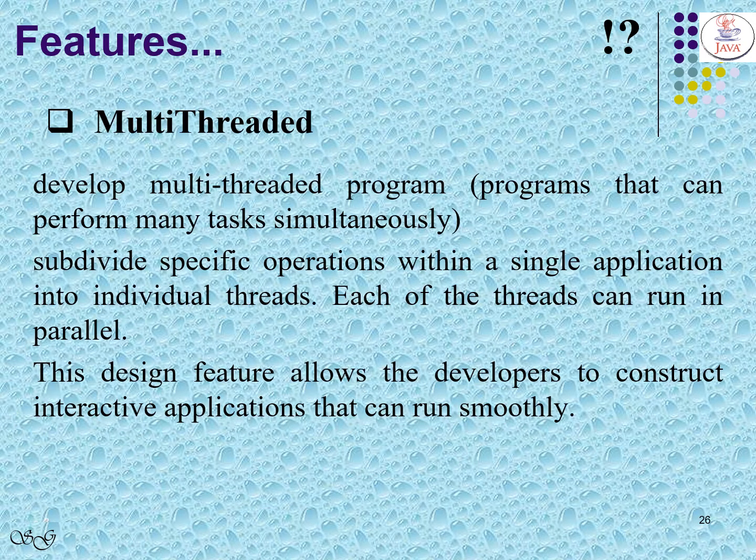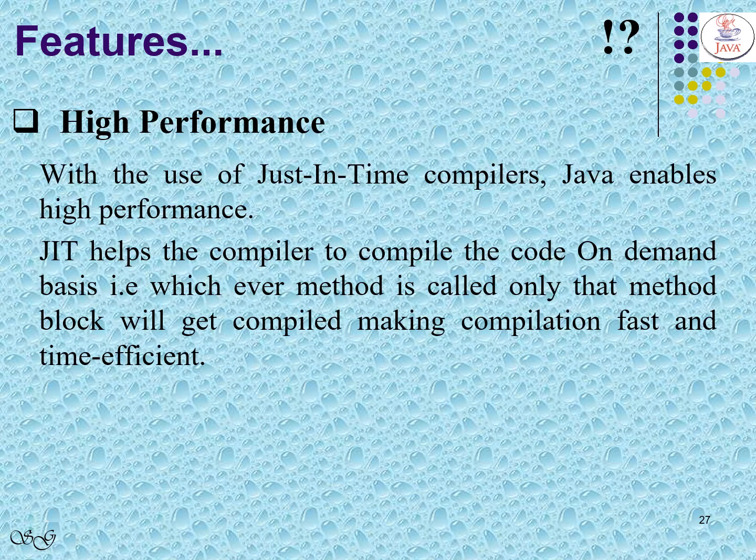Java supports multi-threading. That is, multi-threading programs can perform tasks simultaneously. This design feature allows developers to construct interactive applications that can run smoothly. Next, high performance is one of the features of Java language.